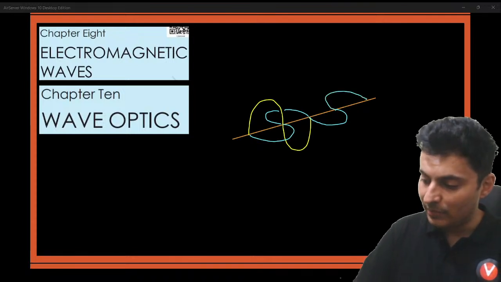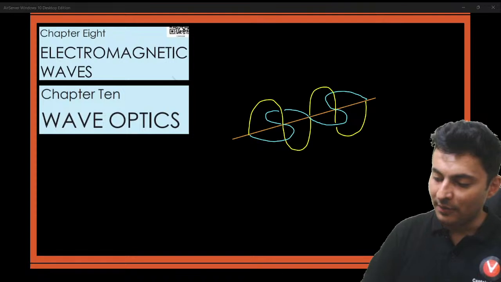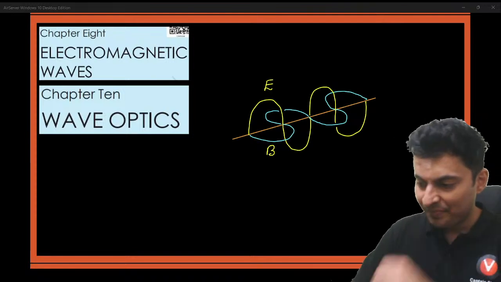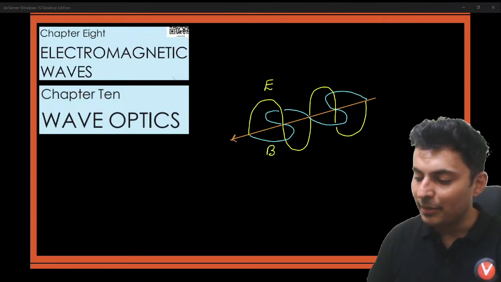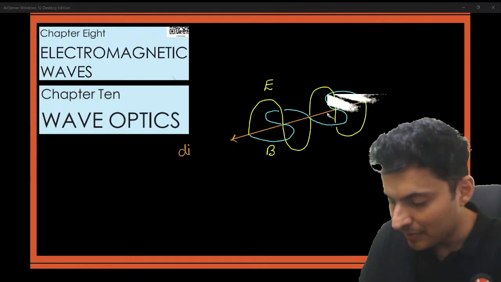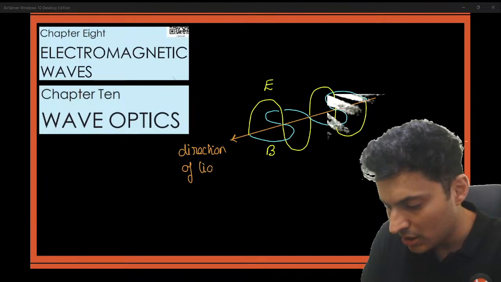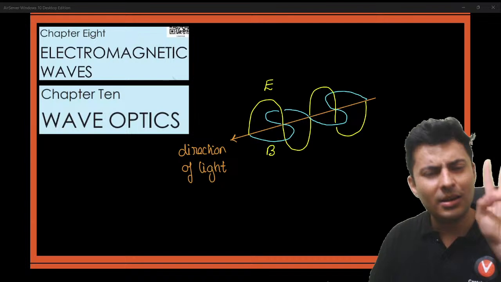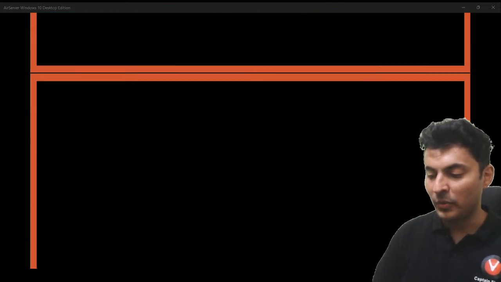These are in two perpendicular planes. One is the electric field, the other one is the magnetic field. And this is how light will move. Electric and magnetic fields. This is the direction of light. So the direction, electric field and magnetic field, all three are mutually perpendicular to each other. That's one diagram which you must know.